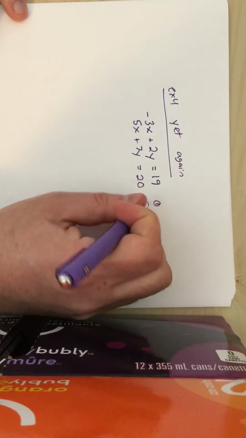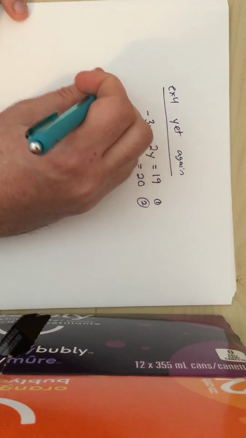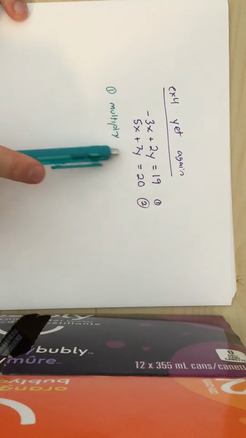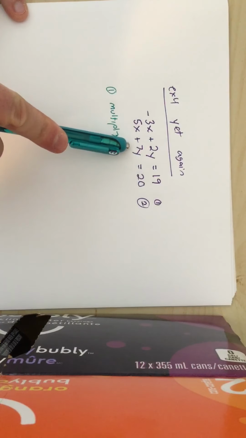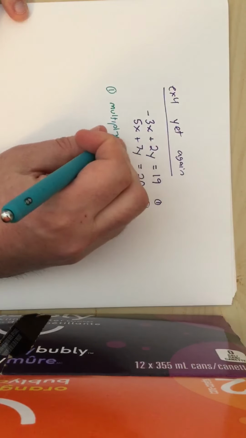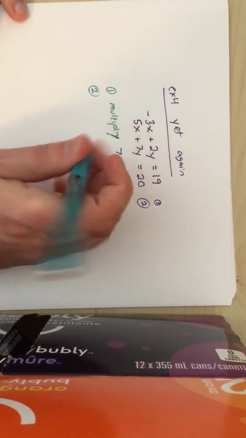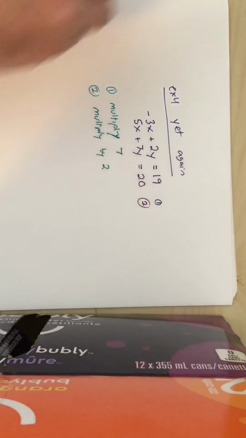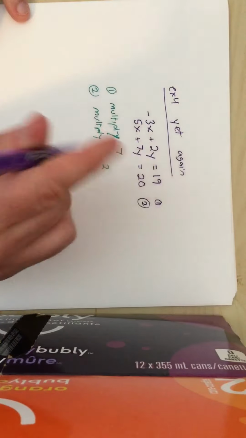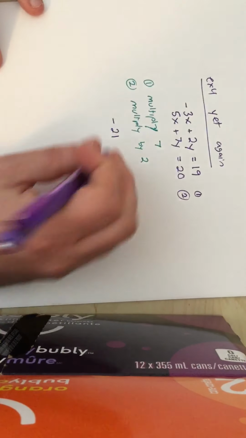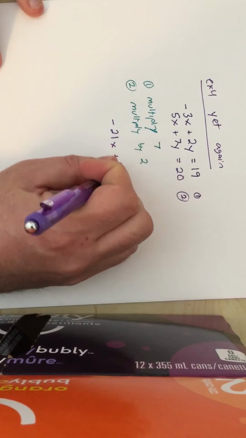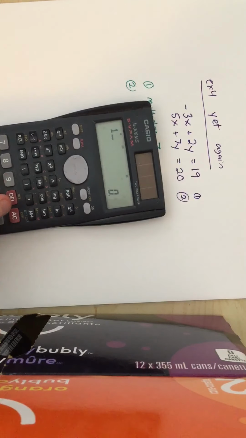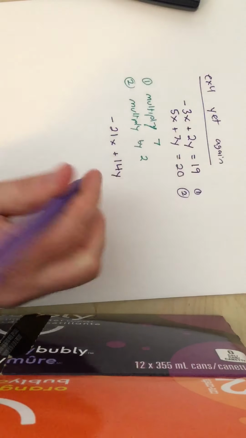That's equation 1, that's equation 2. If I want to make the y's the same, I multiply equation 1 by the coefficient of y in the other one, the number in front of the y in the other one. So I'm going to multiply by 7, and I'll multiply equation 2 by the number in front of the y in the other one. Multiply by 2. So, negative 3 times 7 is negative 21x. 2 times 7 is 14y. 19 times 7 is, reach for the calculator, 133 apparently.